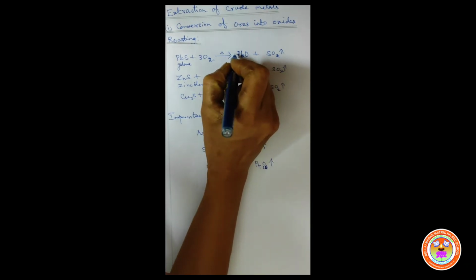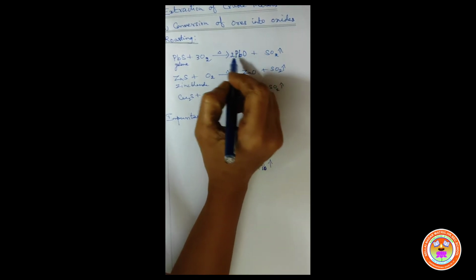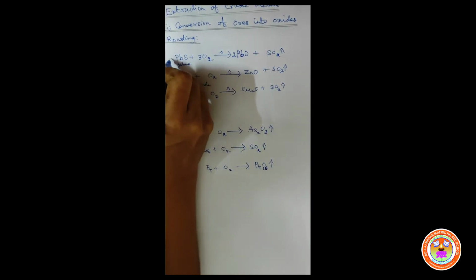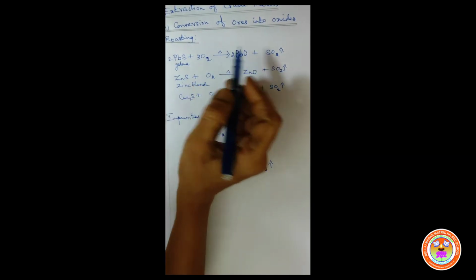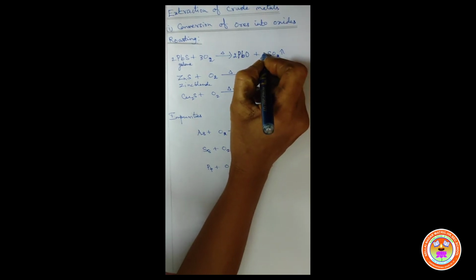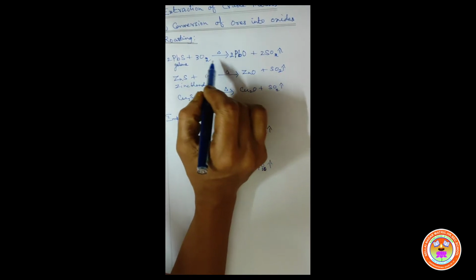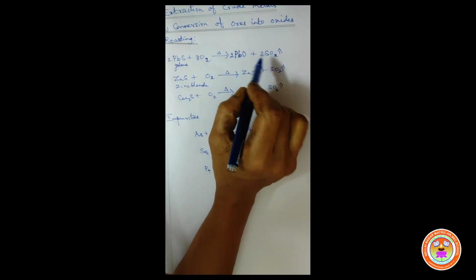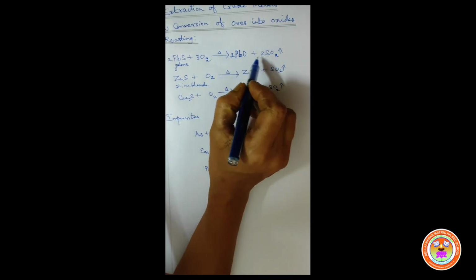before PbO. So if you write 2 before lead monoxide PbO, now the number of oxygen atoms is 4, whereas the number of lead atoms on the product side is 2, on the reactant side 1. So we should write 2 before PbS. Now there are 2 sulfur on the reactant side, so write 2 before SO2. Now lead and sulfur are in the balanced state. Now we can check the balancing of oxygen. 3 twos are 6 oxygen atoms. Here 2, then there 4, so 6 oxygen atoms totally. So the balanced equation is 2 PbS plus 3 O2 gives 2 PbO plus 2 SO2.